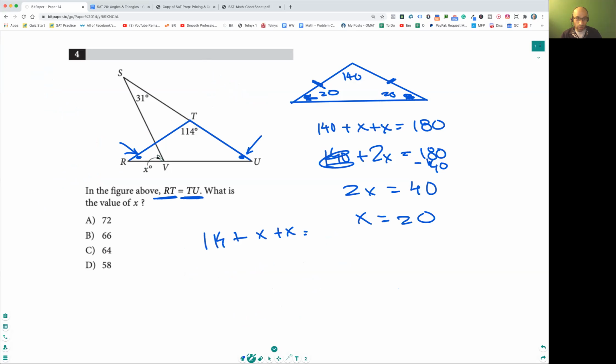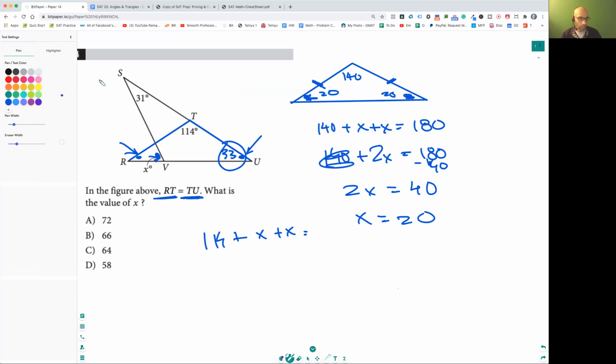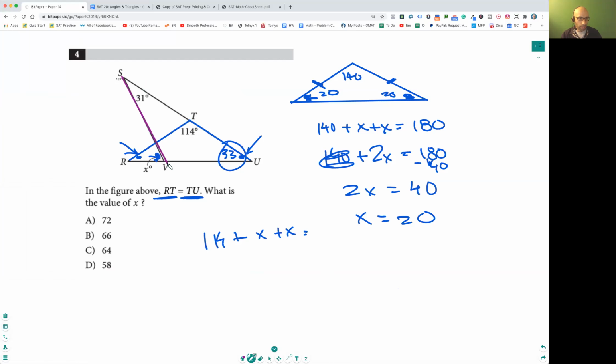So think about this angle over here. You found out this is 33. Much easier way to do it. This guy is the exterior angle for this particular piece. Let me just show you how it looks. Okay, sorry about that. I just confused everybody. This one is much easier to do instead of going all the way around. This one is 31, this is 33, and this is the exterior angle for this particular angle. So quickly, 31 plus 33 is 64. Much easier to solve it this way. I was thinking about it and then I messed it up.